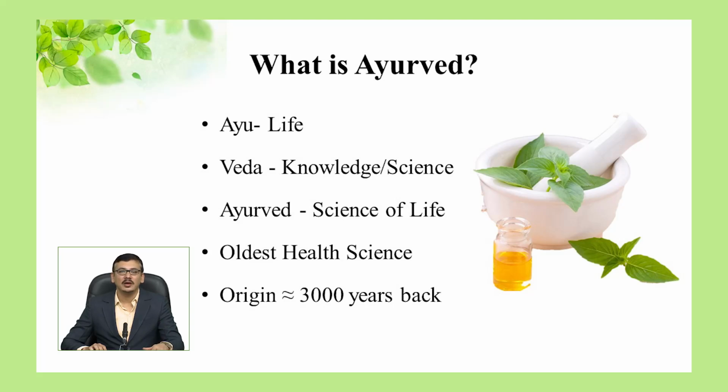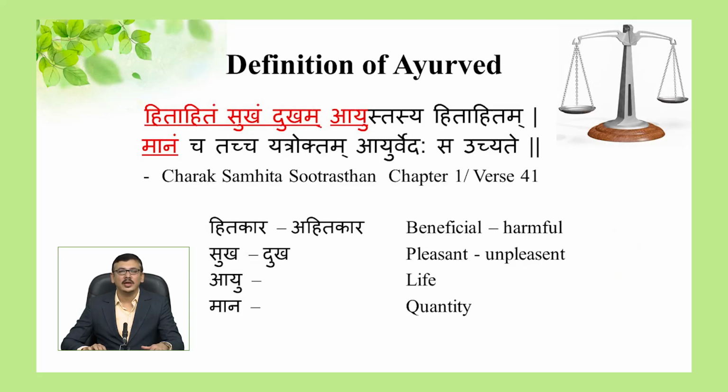Hereafter, we will see the exact definition of Ayurveda. All the knowledge of Ayurveda is presented in the form of Sanskrit shloka. These Sanskrit verses are written in ancient texts. We call this text Samhita. So, presenting in front of you the shloka which represents the definition of Ayurveda. Hita hitam sukham dukkham ayustasya hita hitam manam cha taccha yatroktam ayurvedah sa uchyate. This is the verse or shloka which represents the definition of Ayurveda.